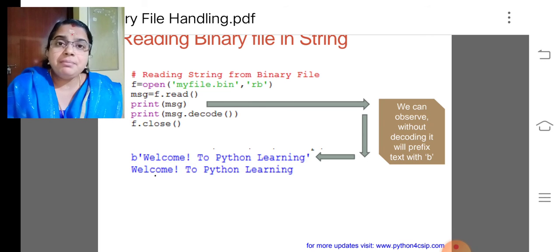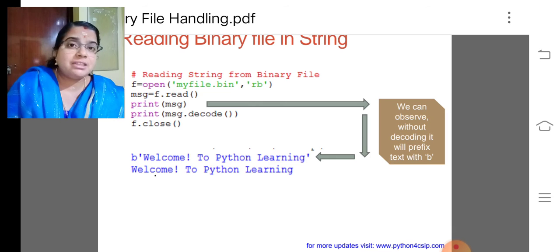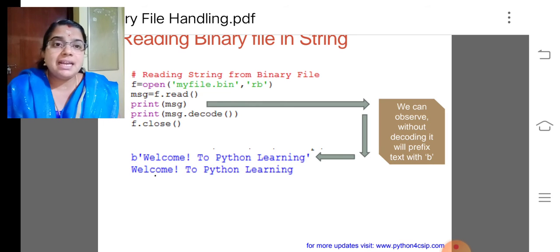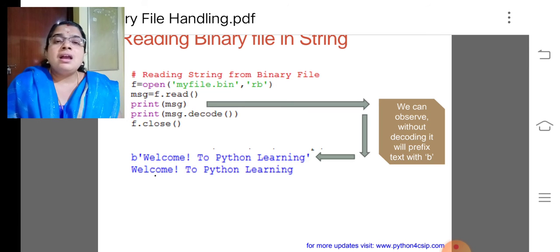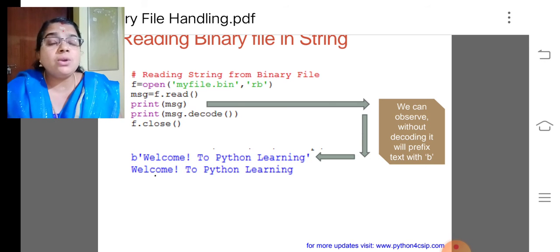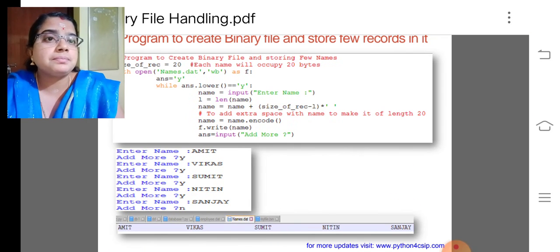And if I use message.decode, we can observe that without decoding, it will prefix the text with b. Otherwise, after decoding, it will print welcome to Python learning only. So my dear children, if you wrote a string using the encode function, it will be easily decoded using the decode function.